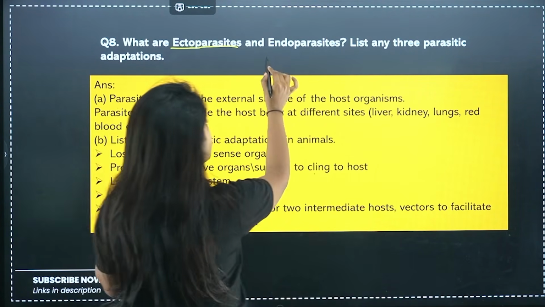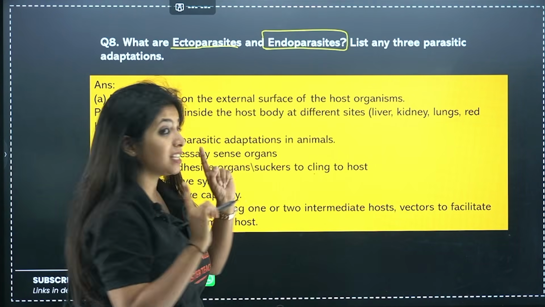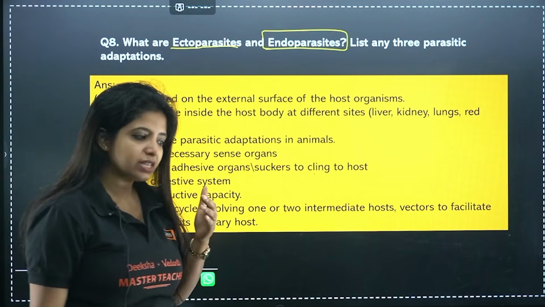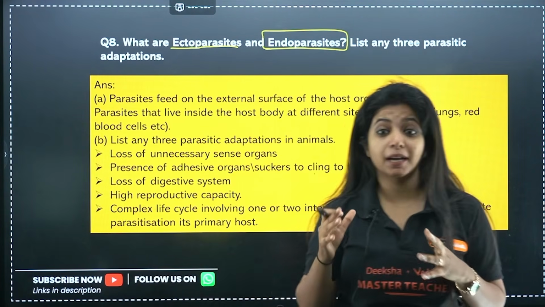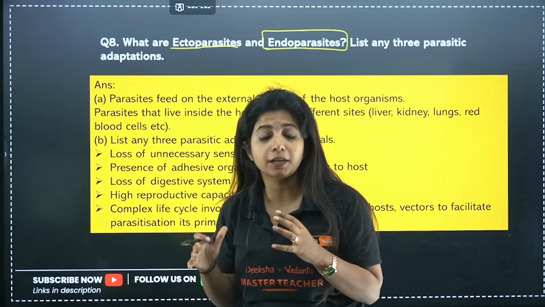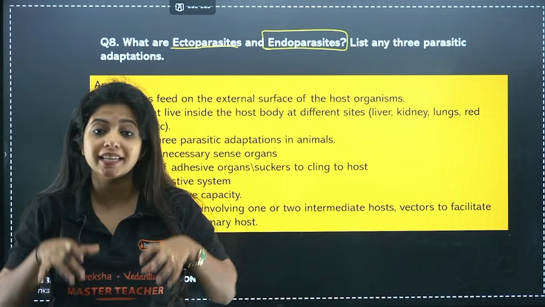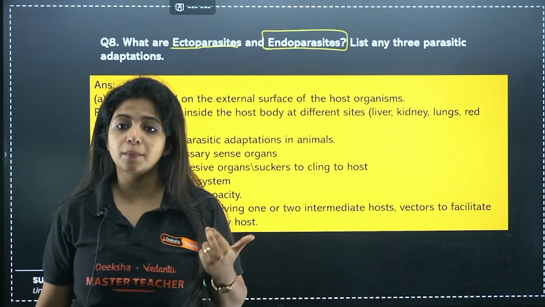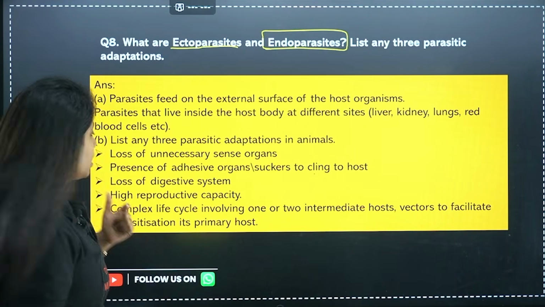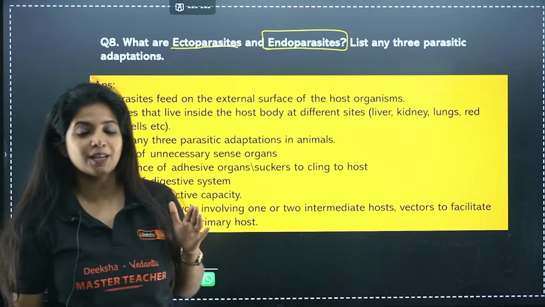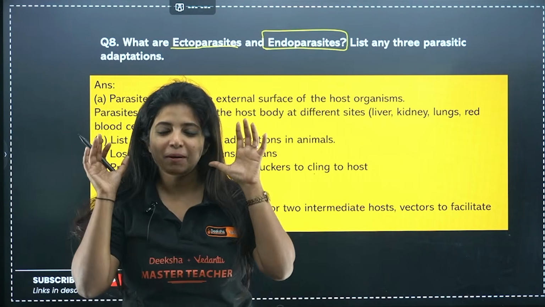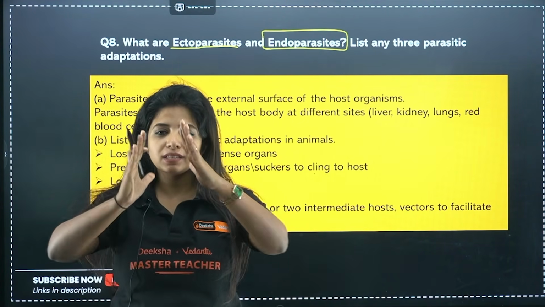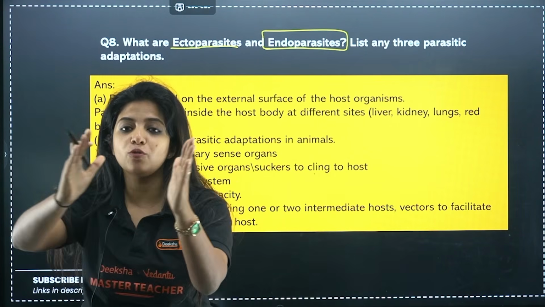Now, talking about endoparasites, they are the ones which get inside the body of the living host. So once they're inside the body, obviously there will be some changes in them. There are some parasitic adaptations that they would require to stay inside the body of another organism. And here, that is the second part of the question. You have to tell about three parasitic adaptations. The first one is loss of unnecessary sense organs. Just imagine the tapeworm has ears. If it has ears, do you think it will be able to move around very easily? No. It needs a plain surface so that it can easily move around.